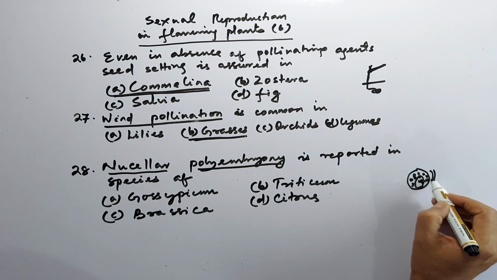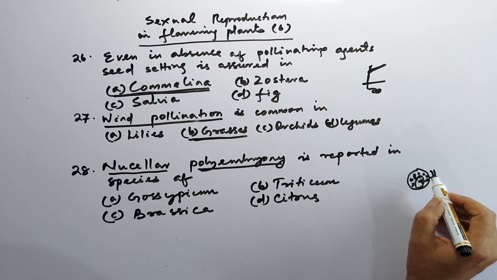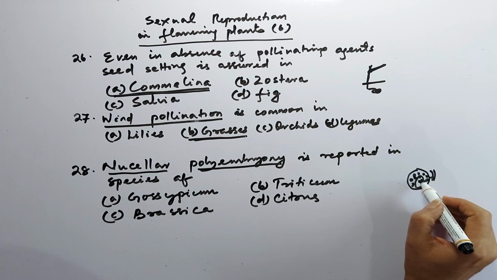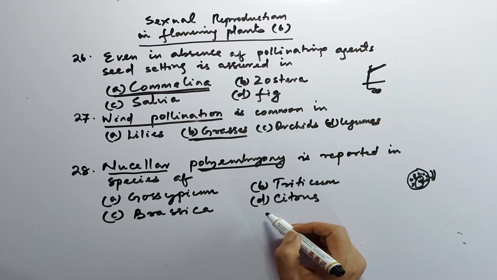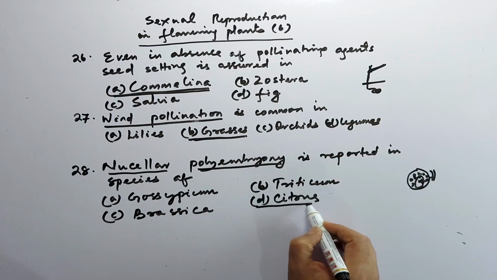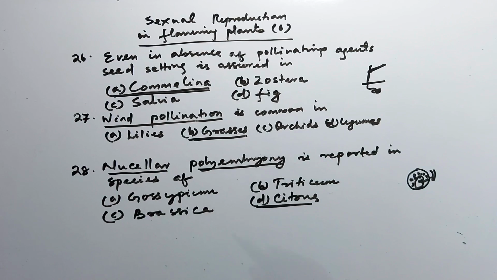Sometimes integument cells also enter, which is called integumentary polyembryony. Nucellar means nucellus cells, and this is mainly found in citrus. So citrus is the correct answer.